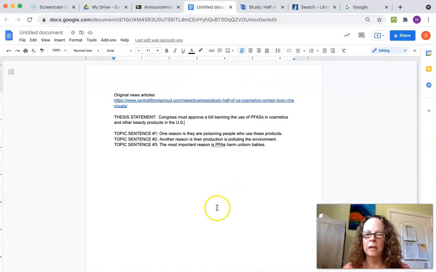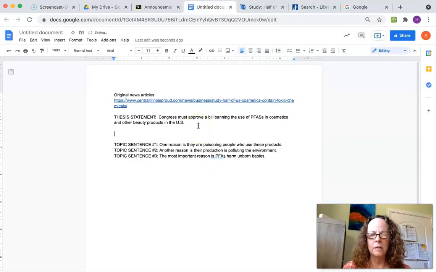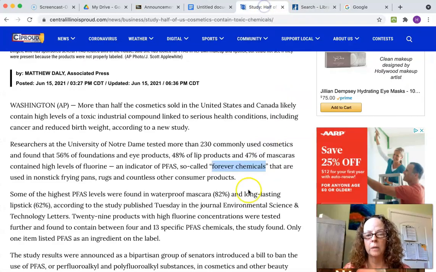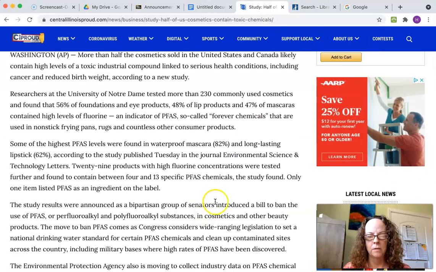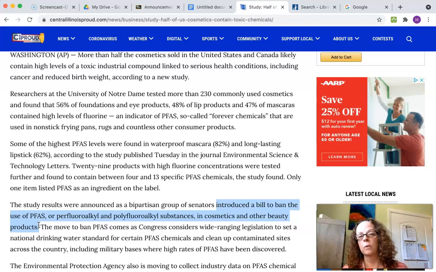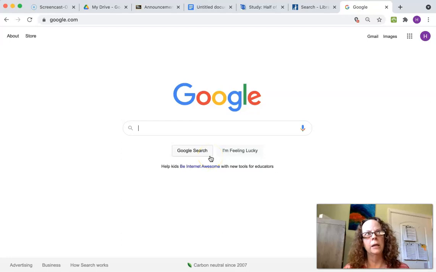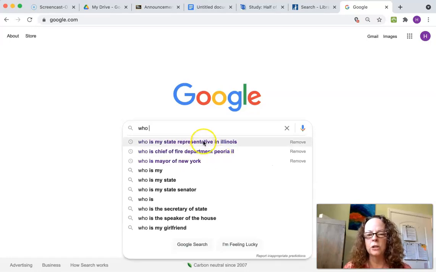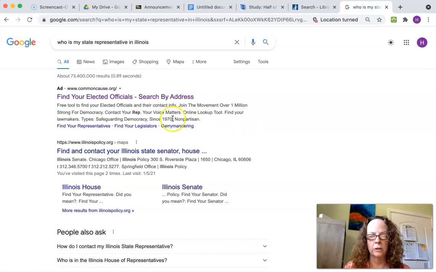So here's what my outline looks like so far. Now let's say that Congress, if there wasn't already a bill, so this actually says these people are introducing a bill, so my job is kind of already being done. I'm just saying who should approve it. Get on and do your job and approve it, Congress. But let's say there wasn't somebody already working on this. That means I need to figure out how I can create a bill for the whole USA. So what I want to do is check who is my state representative in Illinois.